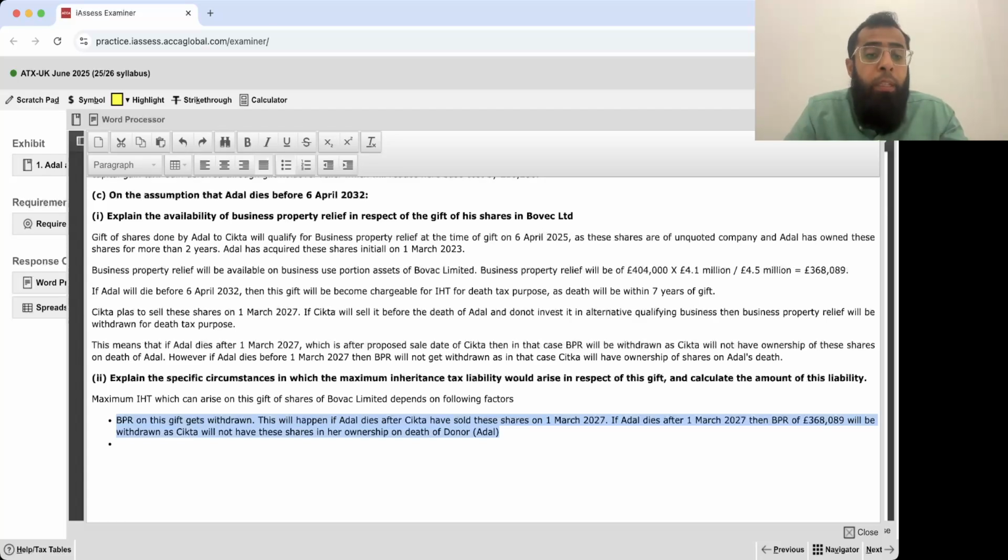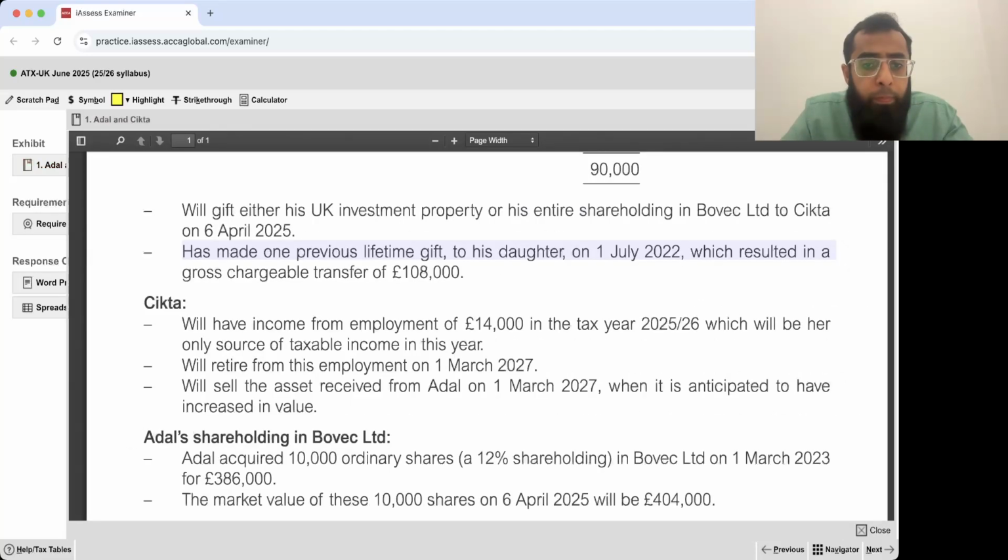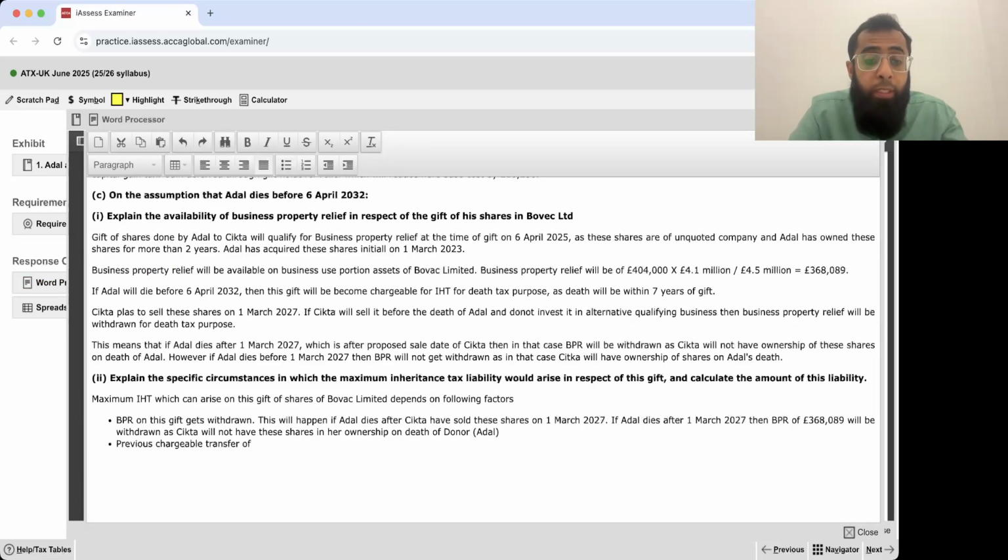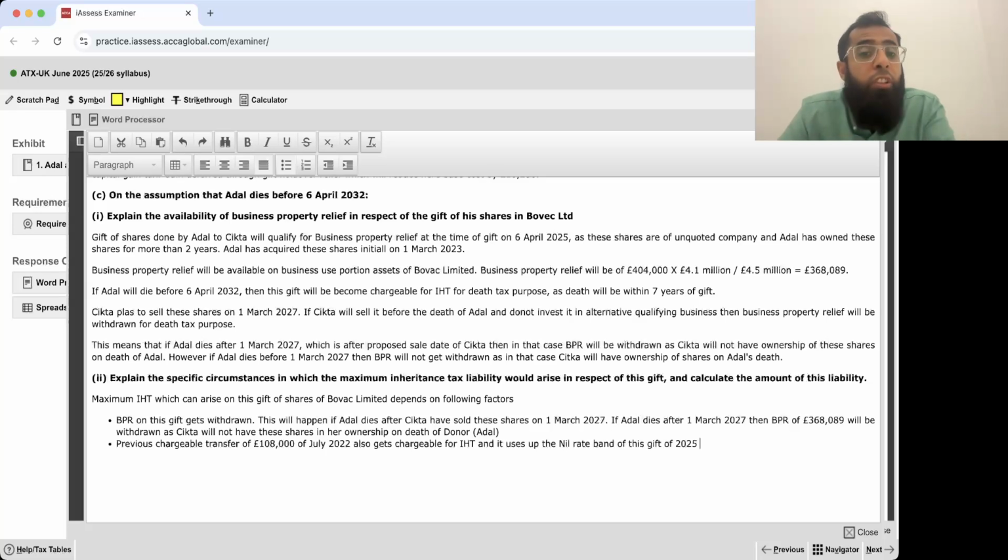Number two, previous chargeable transfer of 108,000 of July 2022 also becomes chargeable for IHT, and it uses up the nil rate band of this gift of 2025. These shares of Bovac Limited will be gifted in 2025.